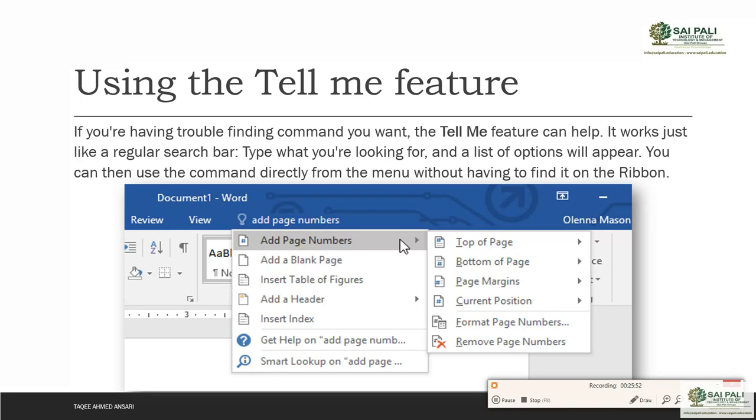It's a search box where you can search for different commands. This Tell Me feature can help, and it works just like a regular search bar. Type what you are looking for and a list of options will appear, and you can then use the command directly from the menu without having to find it on the ribbon. So instead of finding it in the ribbon, you can just search there, and you can directly use your command from there.